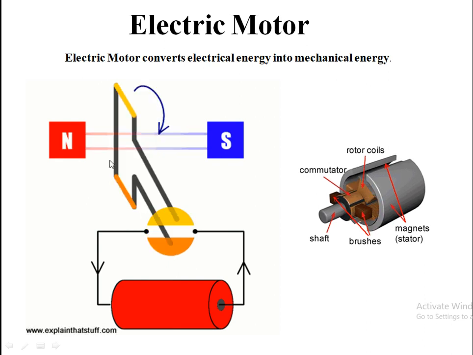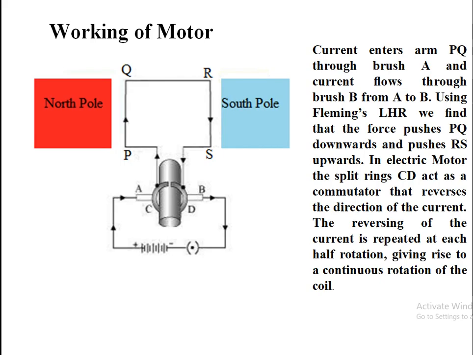So when current passes through here and it is kept into this current carrying conductor, in the external magnetic field, it experiences a force, and the direction of that force is given by Fleming's left hand rule that we have already seen. So let us now understand the mechanism of the electric motor. This is just a simplified diagram. Here you can see these are the two split rings. There is a coil PQRS, an external circuit comprised of the battery, and this coil is placed into the external magnetic field having north pole and south pole.